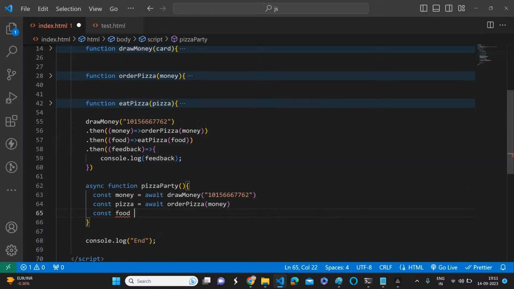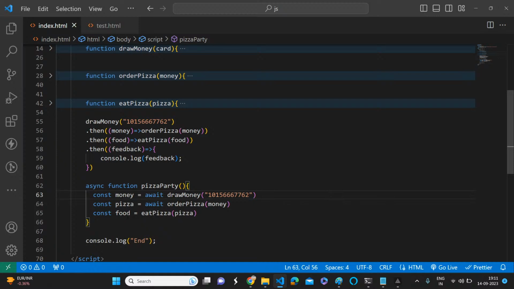Constant food is equal to await order pizza. Then eat. That's the third one. So for eat food, what will you pass? This pizza only, right? Yes, sir.